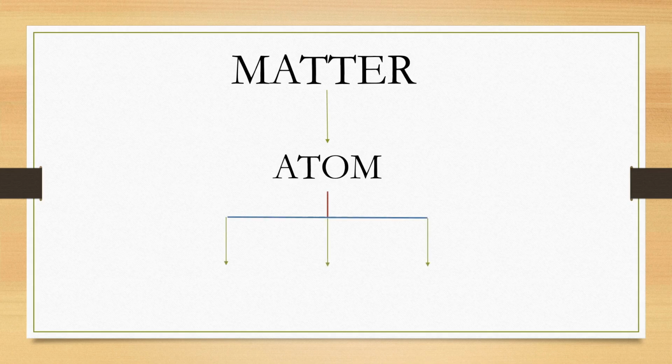Which are those subatomic particles? One is the proton, which is a positively charged particle, the electron, which is a negatively charged particle, and the neutron, which is a neutrally charged particle.